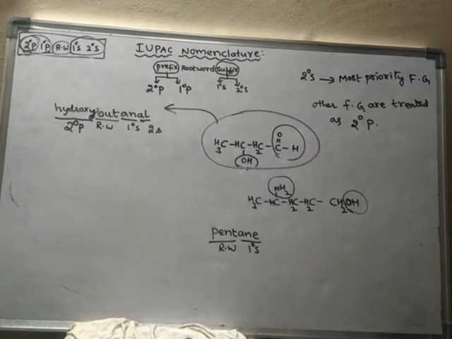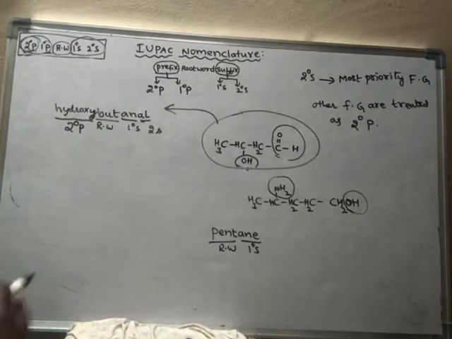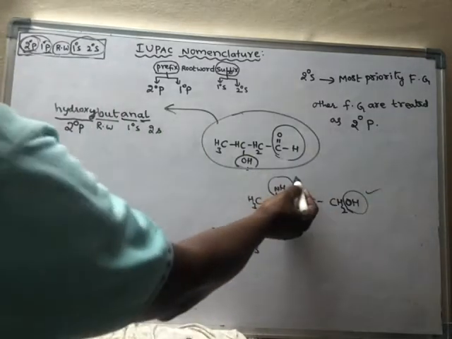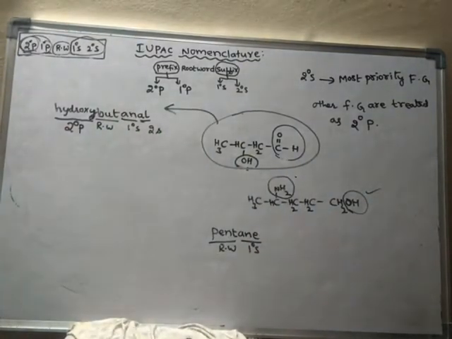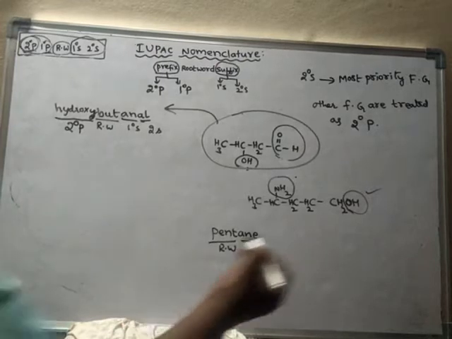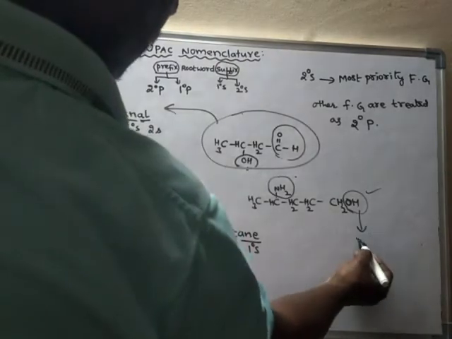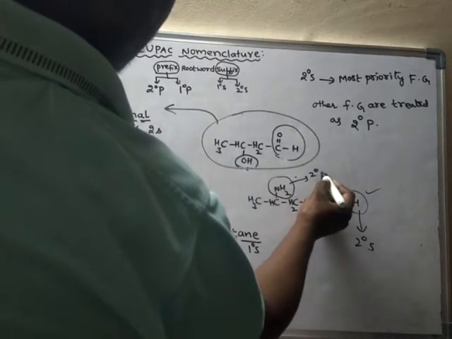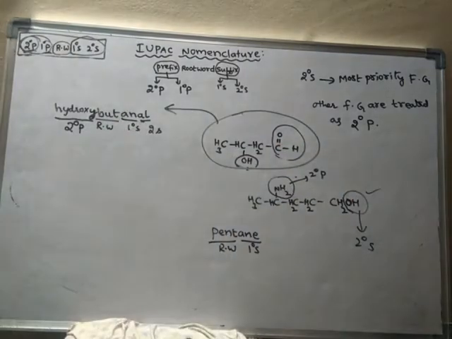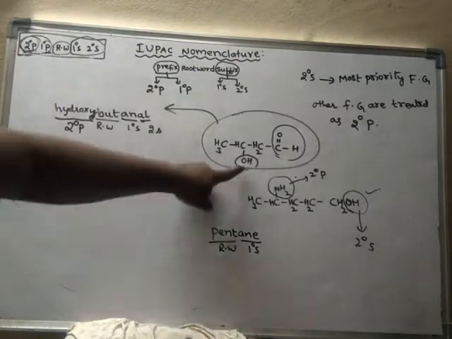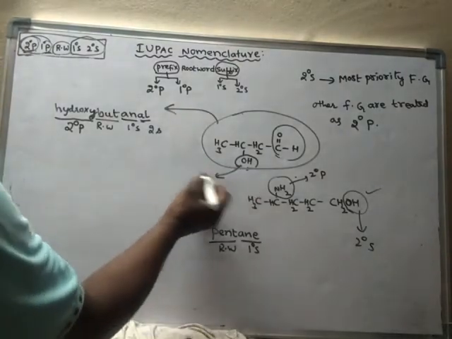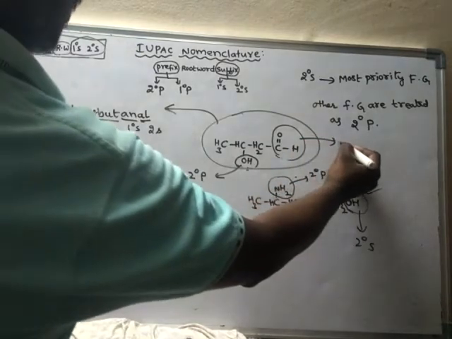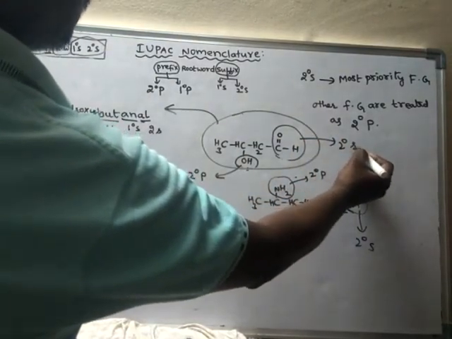So which is the most priority functional group? Just now I have given the list. In that list, alcohol is more priority than amine. So that means this will become secondary suffix and this will become secondary prefix. In the earlier compound, alcohol was becoming secondary prefix, but aldehyde was becoming secondary suffix.